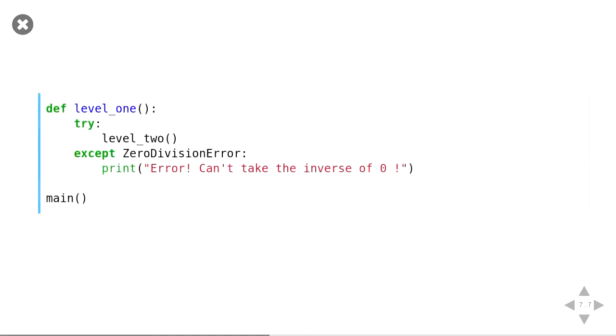But we also have something like this, right? Let's redefine level 1 to try calling level 2, and if we get a zero division error, we can catch that as well.